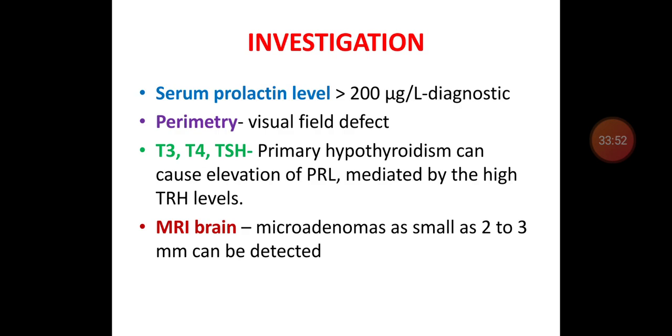Investigation of a prolactin mass is to measure the prolactin level. If it is more than 200 microgram per liter, it is diagnostic of prolactinoma. To know visual field defects, perimetry is used. Thyroid hormone level estimation is very important in prolactinoma, because primary hypothyroidism can cause elevation of prolactin, mediated by high TRH level. MRI brain can detect microadenomas even as small as 2 to 3 millimeter.